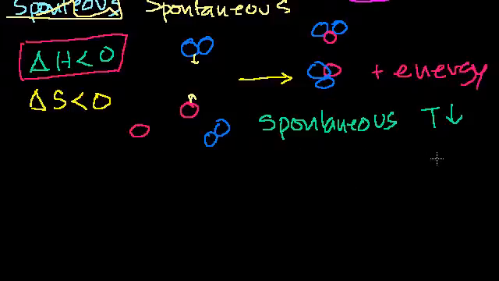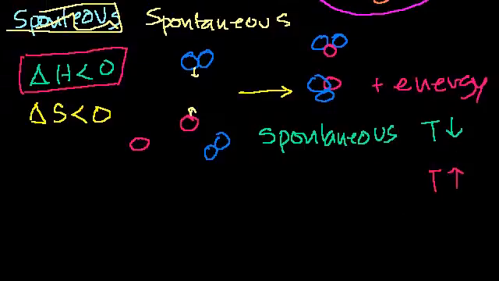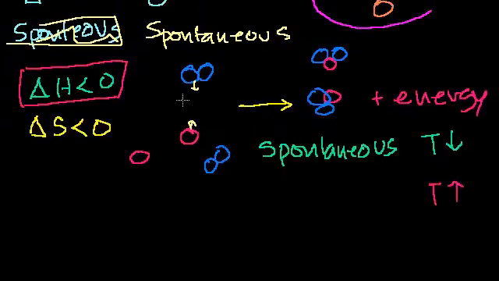So let's think of the situation where the temperature is high. Now all of a sudden, on this side, people are going to be knocking into each other super fast. If this guy bumps into this guy super fast, you can almost view it as a car collision. If these were each individual cars, and the atoms are the components of the cars, they're smashing into each other, even though they want to be attached, with screws and whatever else holding them together. If two cars run into each other fast enough, all the screws and the glue and the welding won't matter. They're just going to blow apart.